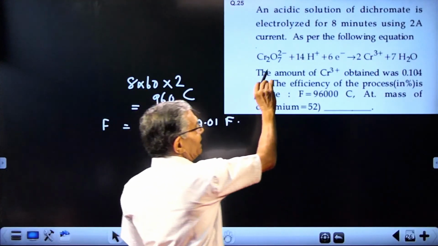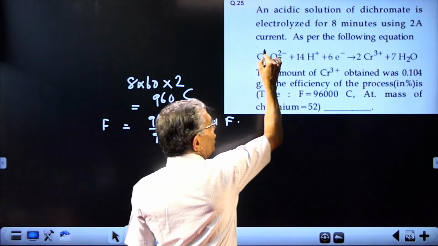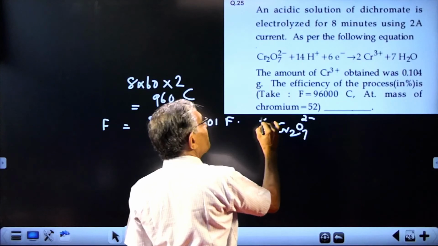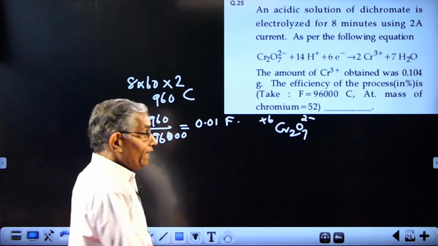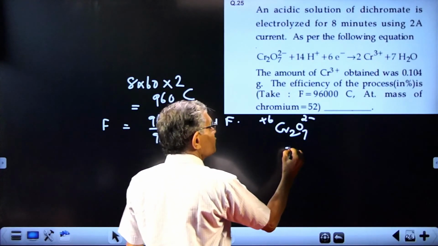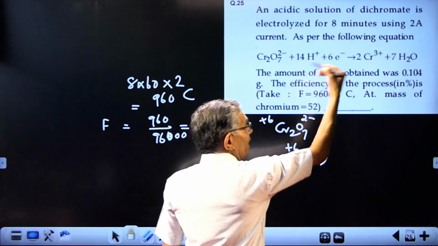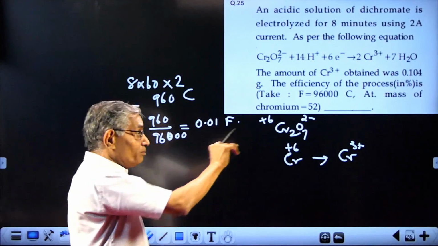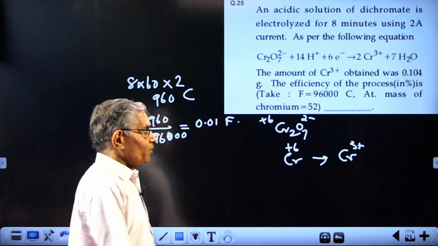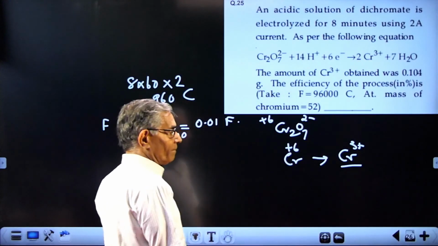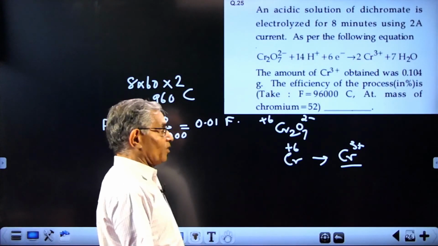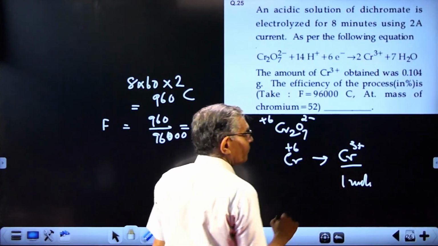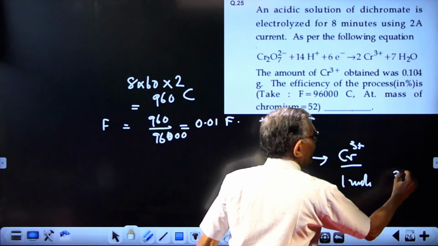But see the change taking place. Dichromate Cr2O7 2- has chromium in +6 state. Each chromium here is in +6 state. But in the final product it is Cr3+. So you have to add 3 electrons per mole of chromium. If you want to produce 1 chromium, you have to add 3 moles of electrons. That means for getting 1 mole chromium, you require 3 Faraday.